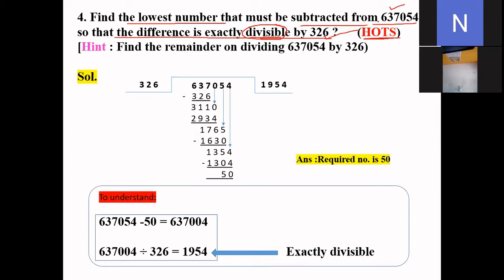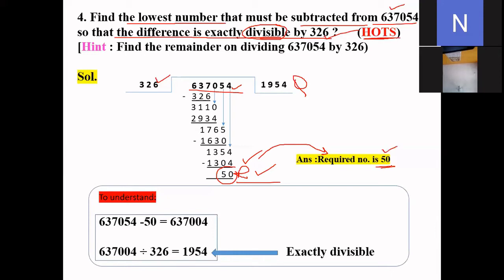So firstly we will divide to find the remainder. After dividing the dividend by the divisor, you will get the quotient and the remainder. Whenever you are asked to find the lowest number, smallest number, or greatest number, you have to see only the remainder part. So what remainder are you getting? 50. So 50 is the lowest number and that will be our answer. Whenever you get a question to find the lowest or greatest number, your answer is that remainder only. So here the remainder is 50, so our answer is 50.